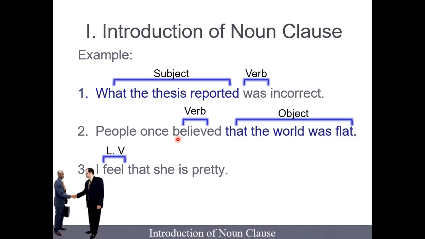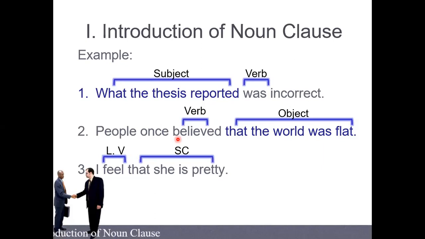And then when a noun stands after a linking verb, what do we call it? I know it is a noun. But what do we call that noun when it stands after a linking verb? Subject complement. Okay.